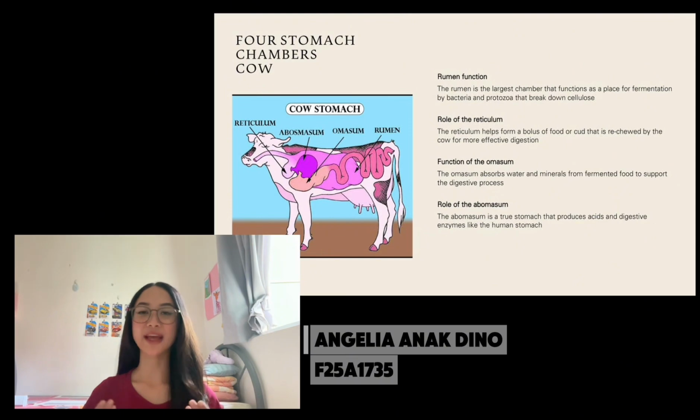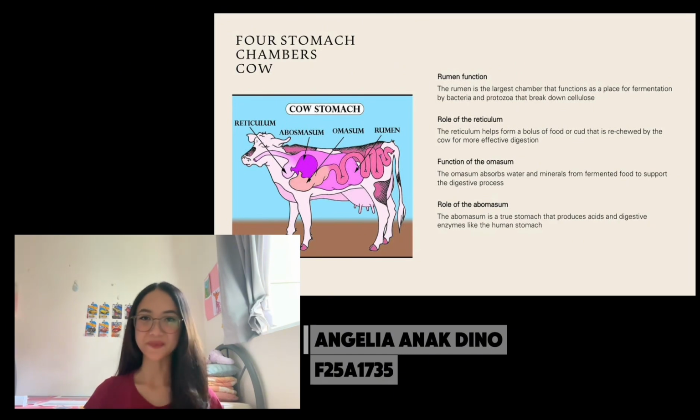Okay, now let's look closer at the star of the show, the four chambers. First, the rumen. This is a massive fermentation vat. It's filled with billions of bacteria that break down cellulose. That's something humans cannot do. Next is the reticulum. Think of this as a filter. It helps form the cud, which is the bolus of food the cow will eventually bring back up to its mouth to chew it again.